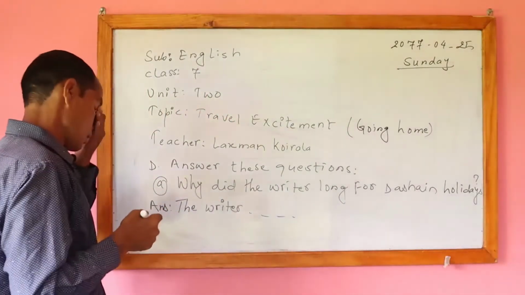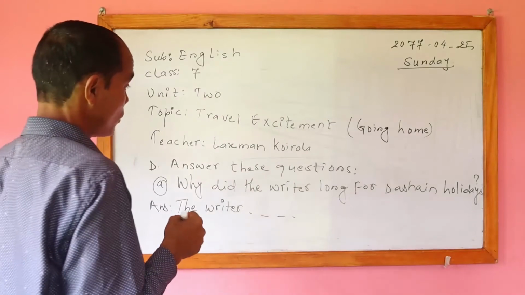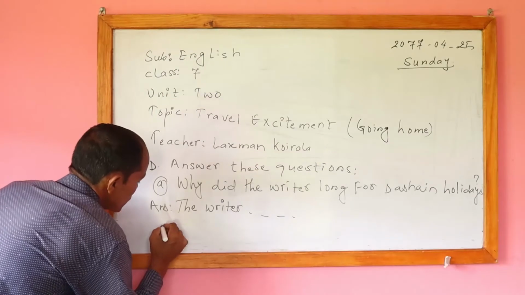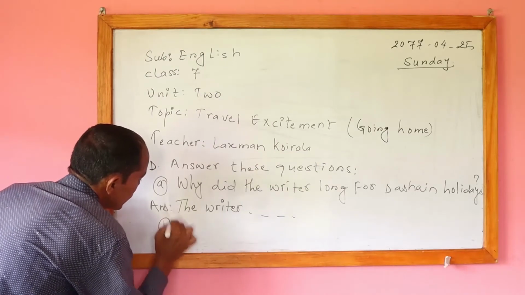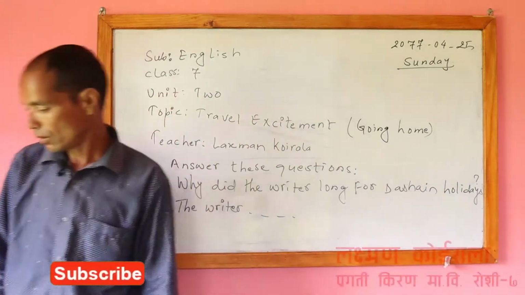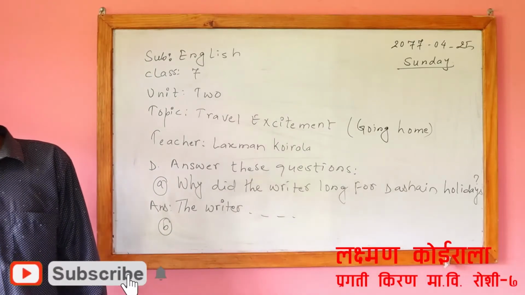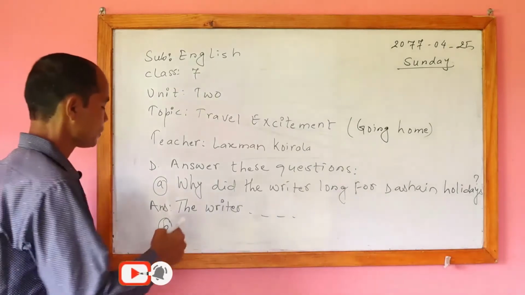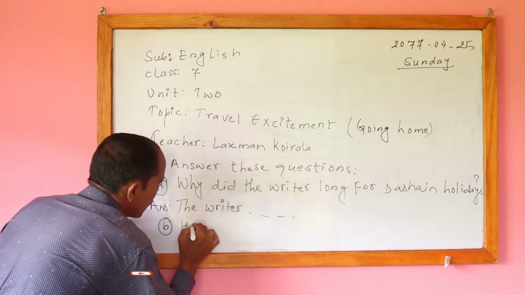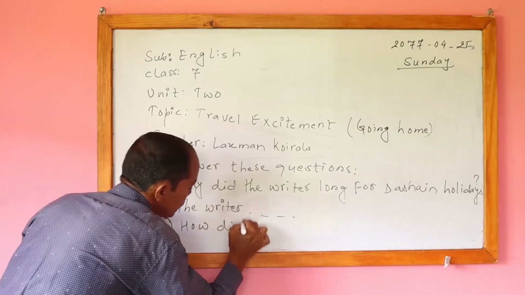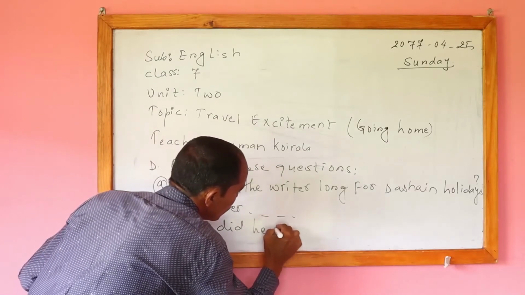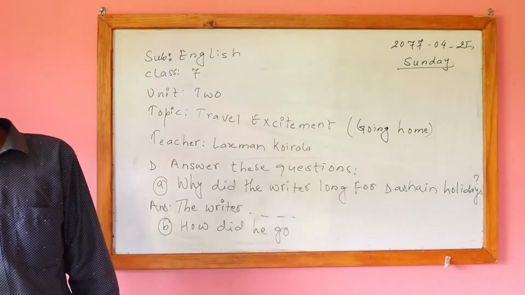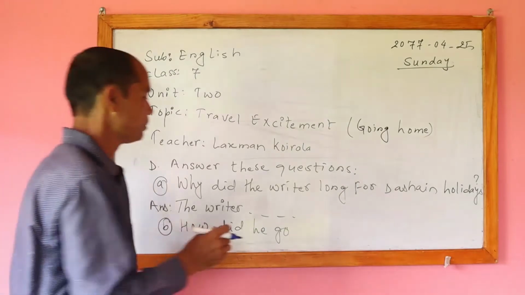Okay, dear students, are you clear about the answer? Now I am going to write the B question here. Can I write? Okay, let's see. How did he usually go home from Kathmandu? How did he go? How did he usually go?